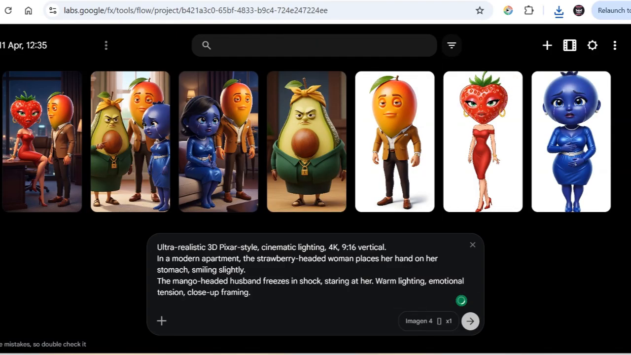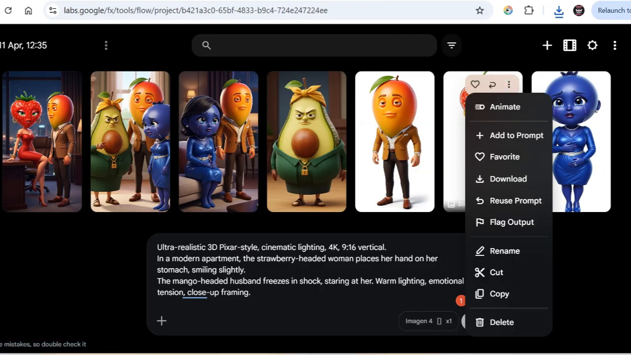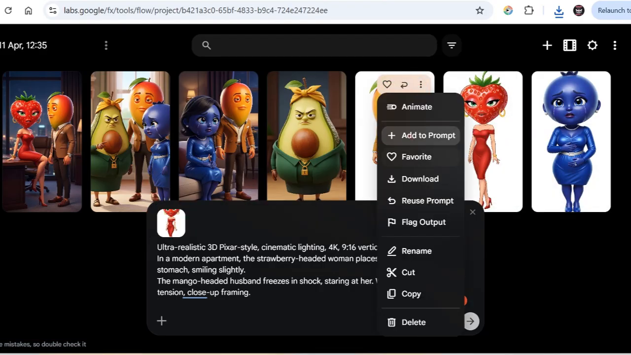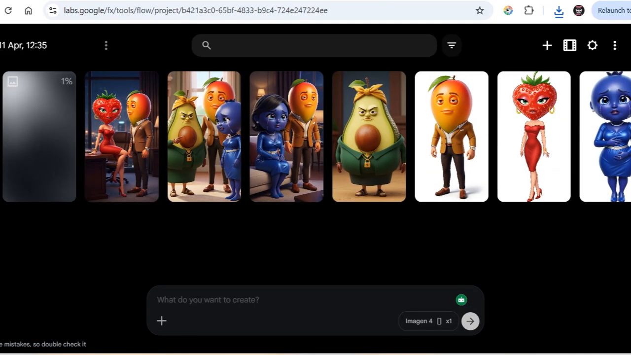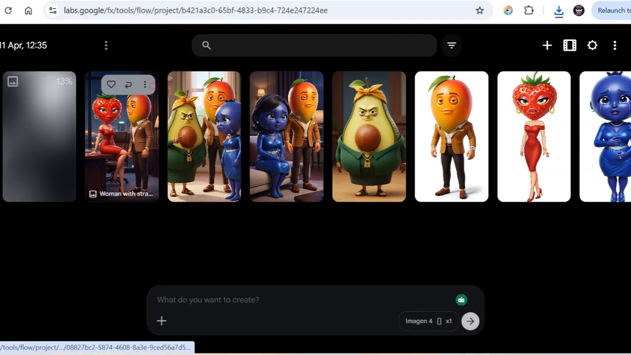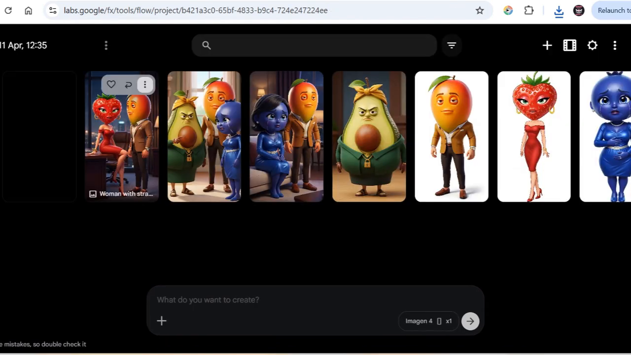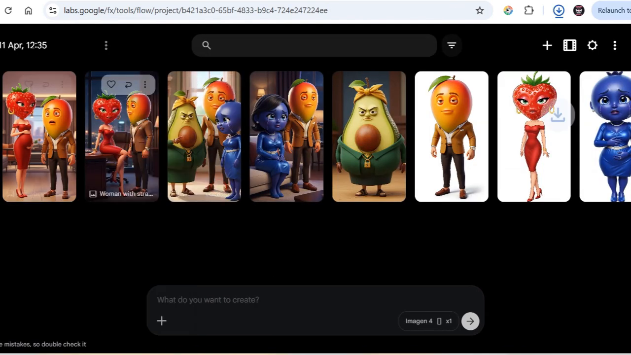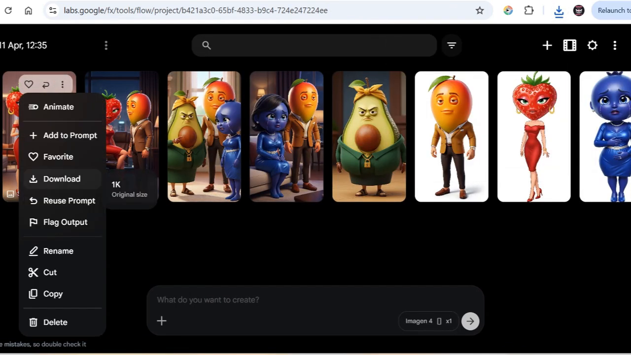Scene 4, we have the mango husband freezes in shock at her. Okay, and we still have the strawberry. So we have the strawberry, we add the prompts. Okay, click on generate. Okay guys, so this is how you actually build your image scenes. Download them step by step as you're generating. She says she's pregnant. Amazing.